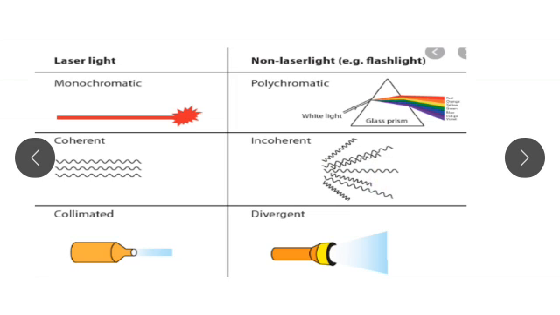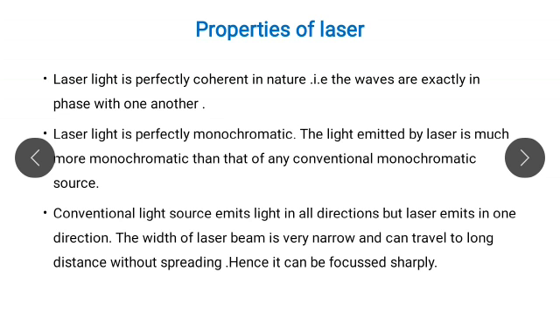And the third property of laser light is that it is collimated, whereas non-laser light is divergent. Collimated means that the laser light travels in only one direction, and therefore we get a sharp and bright focus. But the non-laser light gets diverted. In the next slide we discuss these properties in brief.